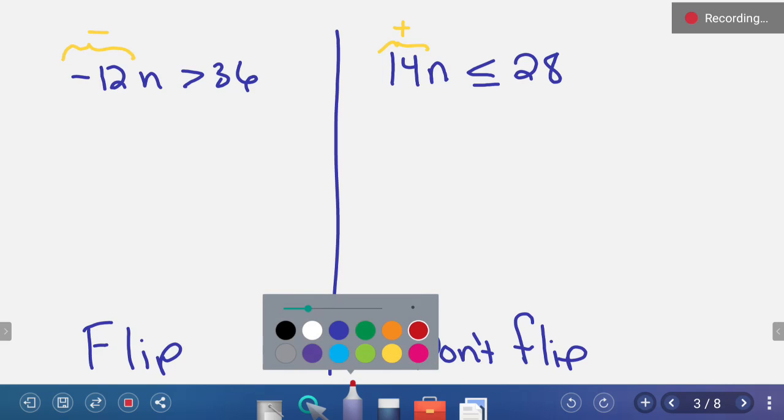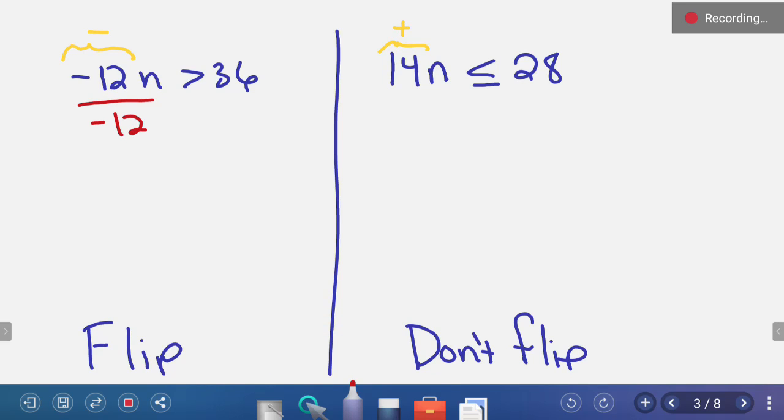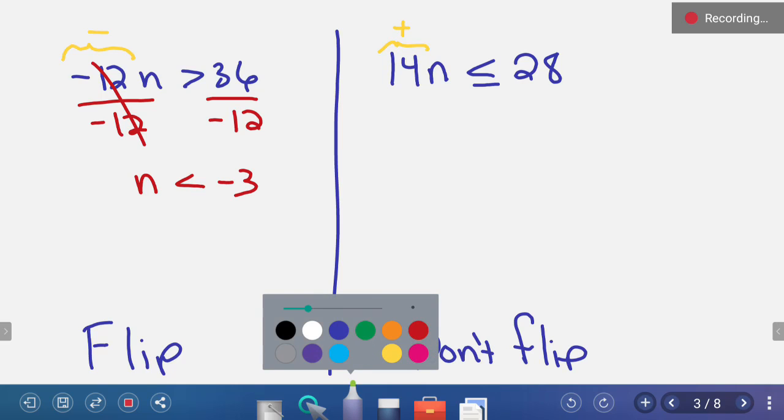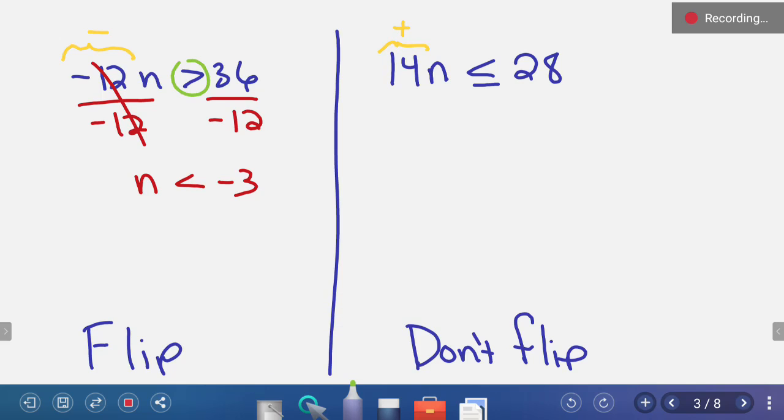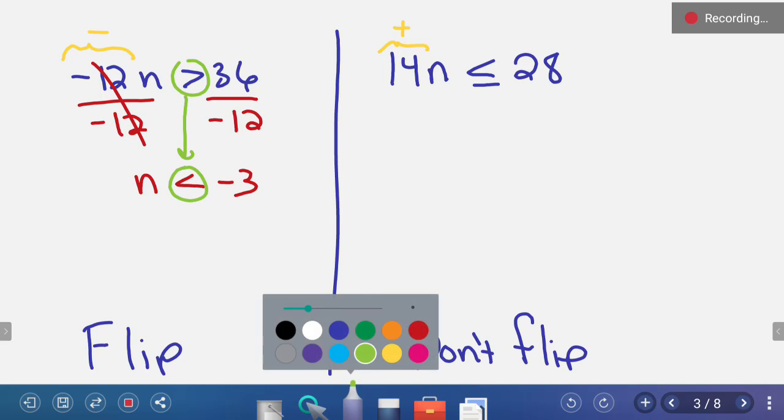All right, let's divide both sides by negative 12. We have n is less than, because we have to flip, negative 3. I recommend highlighting or circling the inequality symbol to remind yourself that you've taken care of it, because when we end up with multiple step inequalities, you potentially could have to flip the sign more than once.